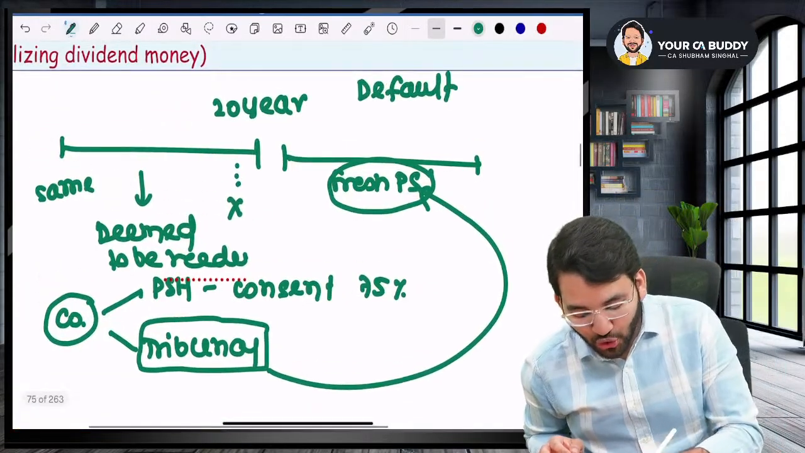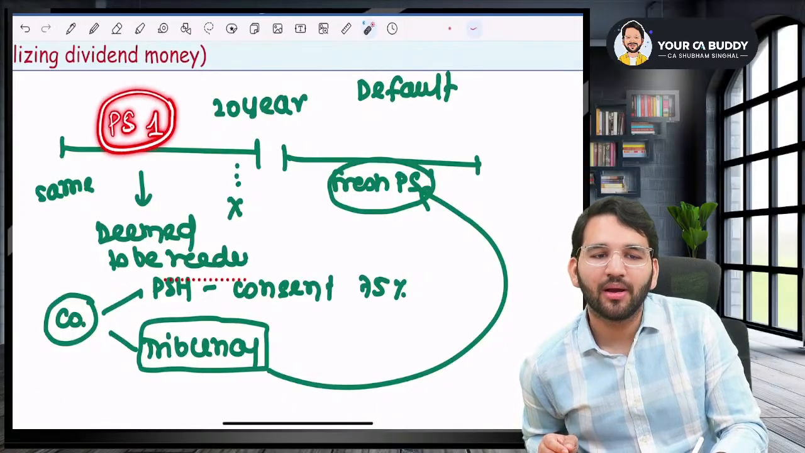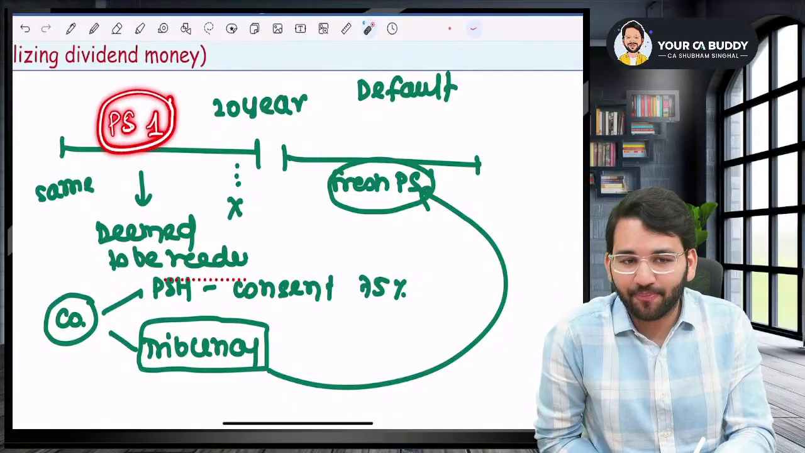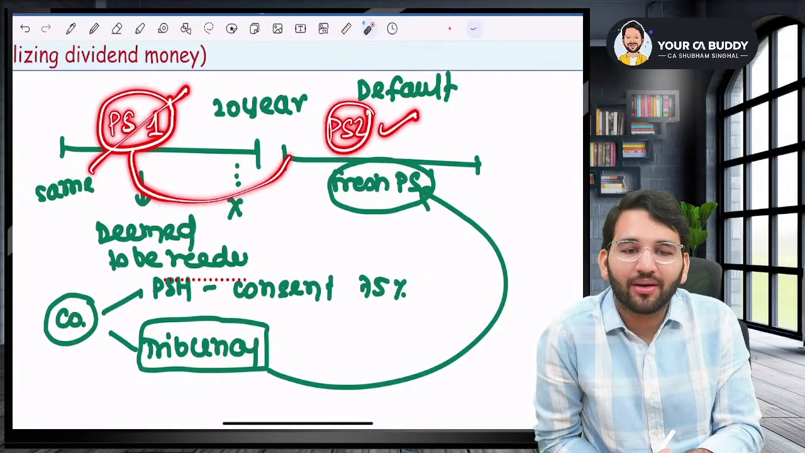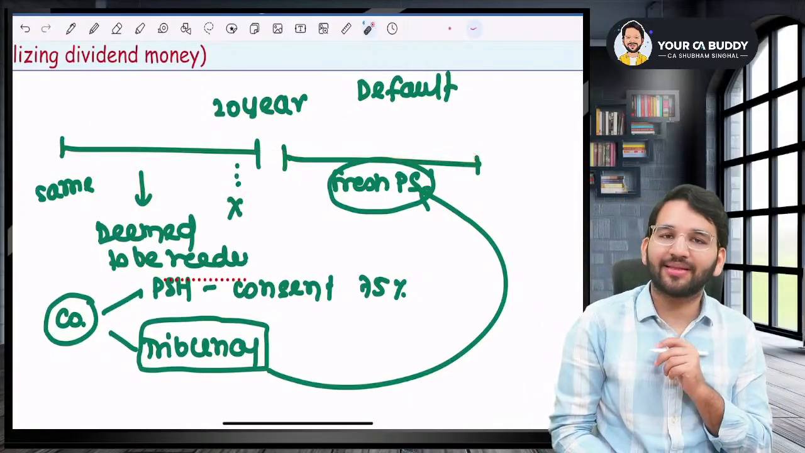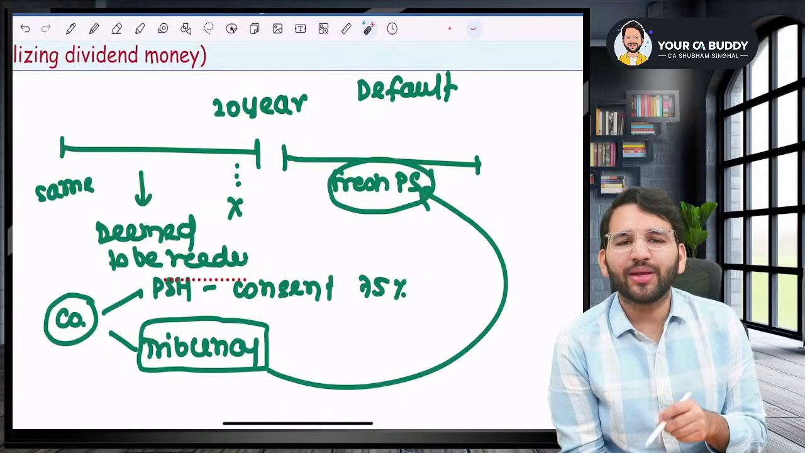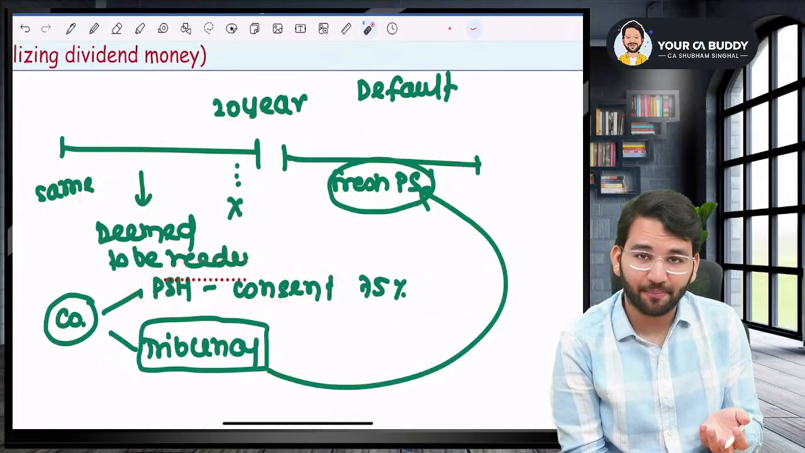Sir, in reality, you will show that the preference shares that you had issued, let's call it preference shares 1, you will assume that this is redeemed, and instead preference shares 2 has been issued. Although practically nothing has happened, practically the same has just continued. Why are you doing this? Because you don't have the money to repay, sir. And even your shareholders have given consent.